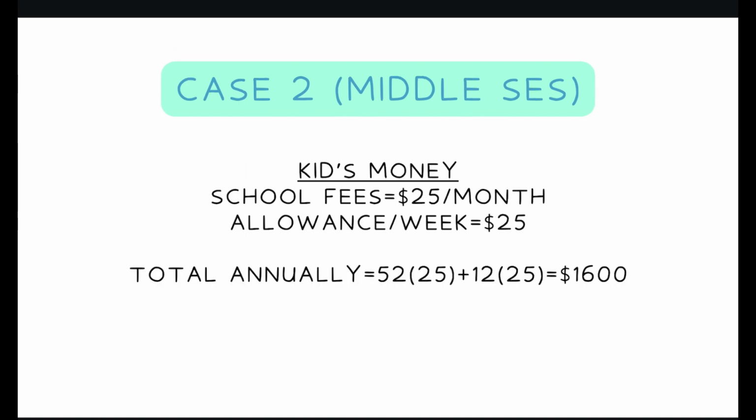$1,215.10. In addition, the child will have an allowance of $25 per week, and $25 per month has to be paid for school fees. The total amount spent on the kid is 52 weeks times $25 of allowance plus 12 months of school fees at $25 each month, totaling $1,600.